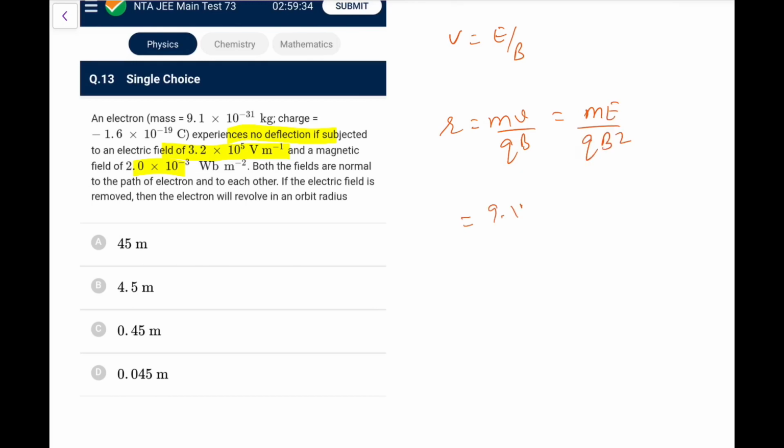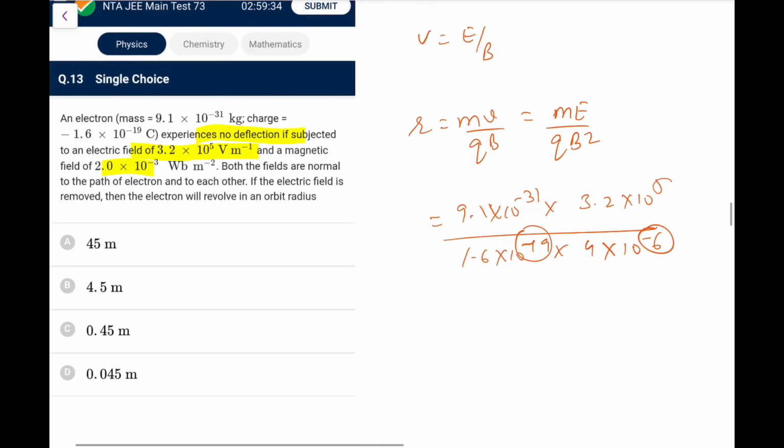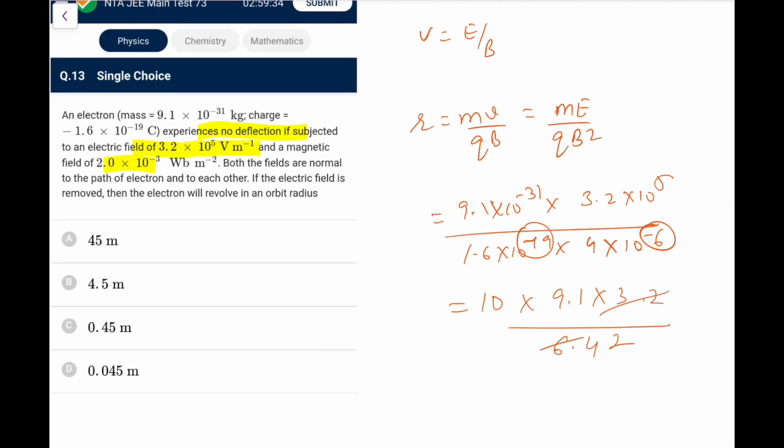So put in, m is 9.1 into 10 to the power minus 31. E is 3.2 into 10 to the power 5. q is 1.6 into 10 to the power minus 19. B square would be 4 into 10 to the power minus 6. So 19 and 6, 27, 27 and 5, 32. So that above would be 10 into 9.1 into 3.2 upon 4 into 1.6, that is 6.4. So this is 2.